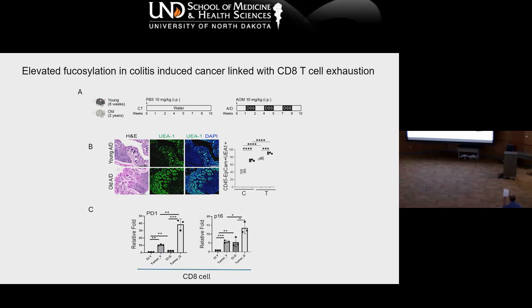But interestingly, in the young, the tumor condition has more p16 marker compared to the uncontrolled. There are certain reports that PD-1 therapy is getting failure, so maybe the CD8 T cells also become senescent as well.